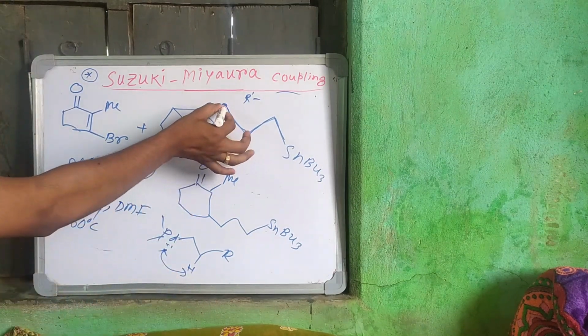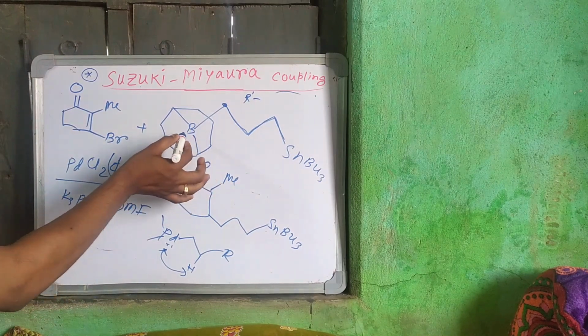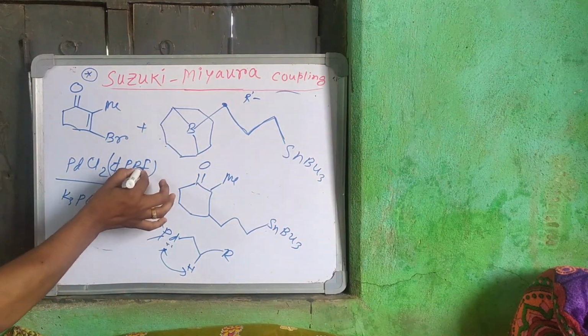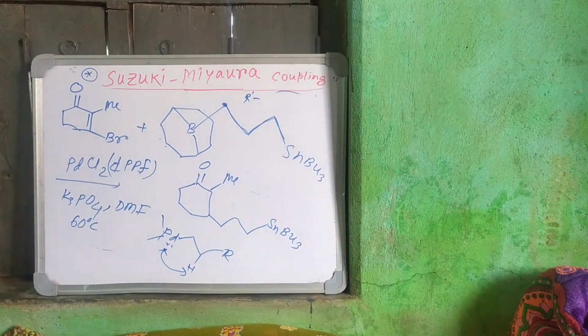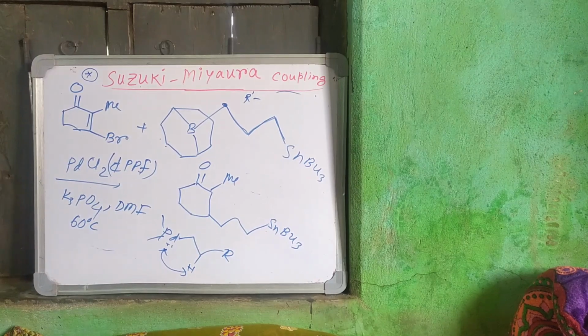But here, although there is some probability of beta elimination, the ligand is so much bigger and so bulky that it can't undergo the beta hydride elimination. Rather, it undergoes fast reductive elimination.